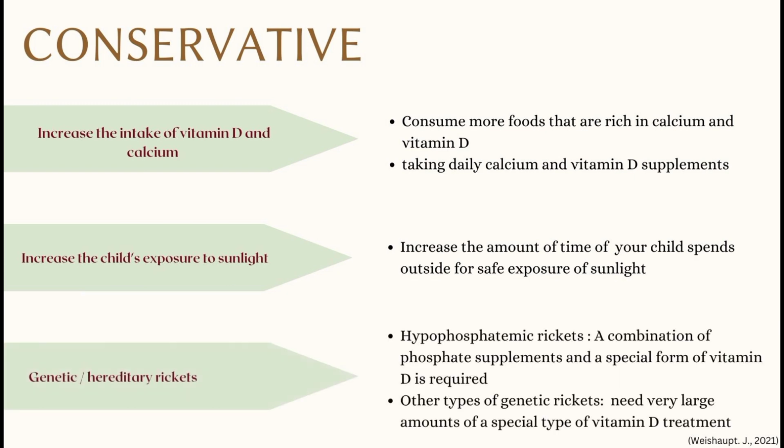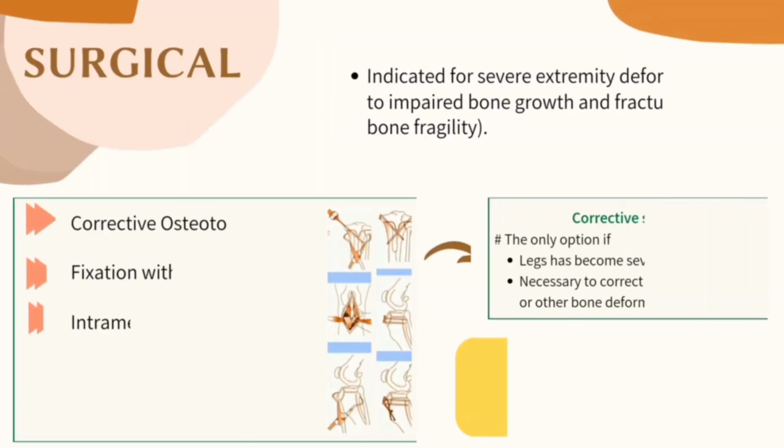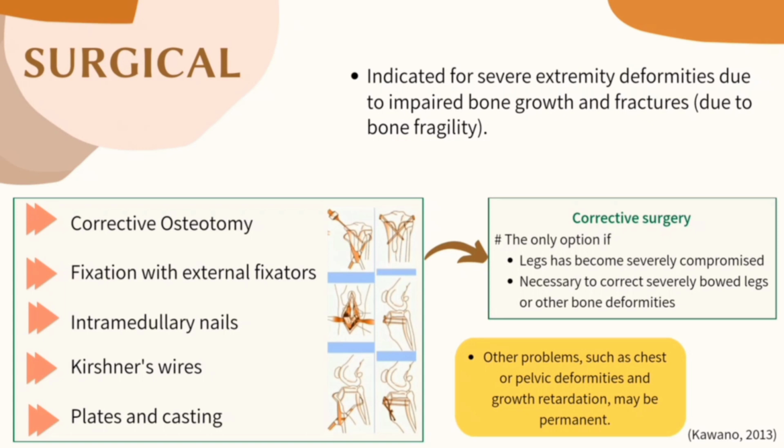Genetic or hereditary rickets. For hypophosphatemic rickets, a combination of phosphate supplements and a special form of vitamin D is required. For the other types of genetic rickets, a very large amount of a special type of vitamin D treatment is needed. For surgical, it is indicated for severe extremity deformities due to impaired bone growth and fractures due to bone fragility.